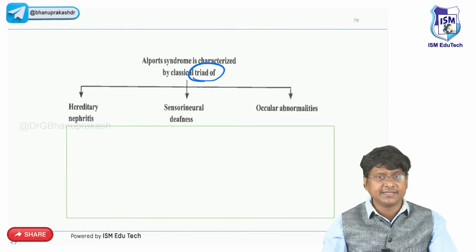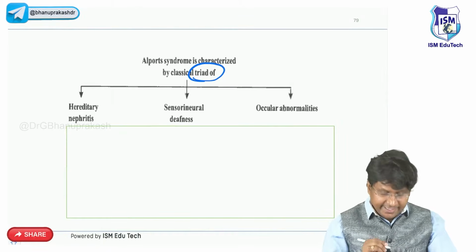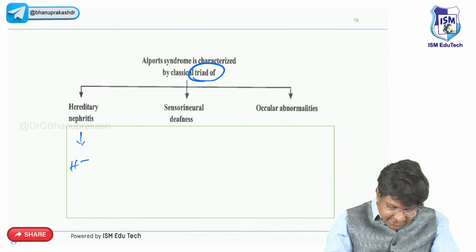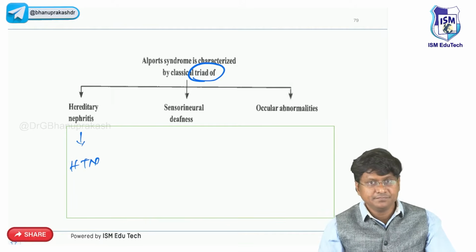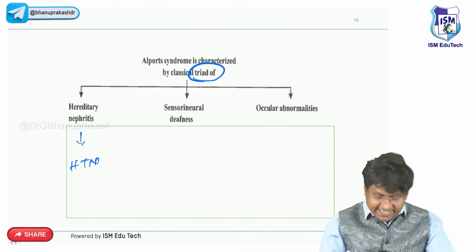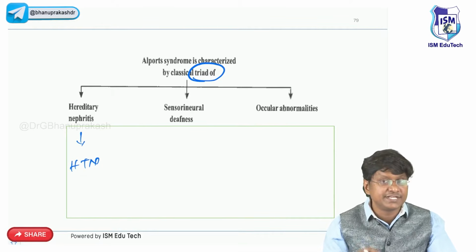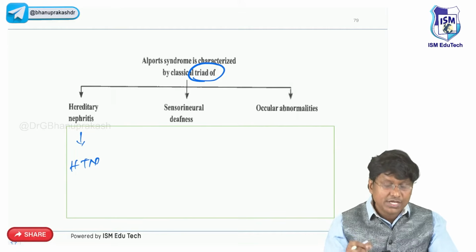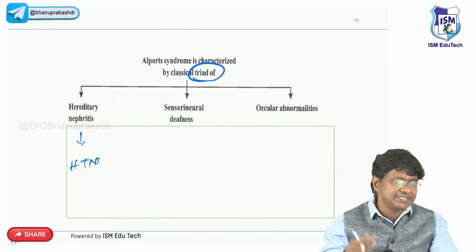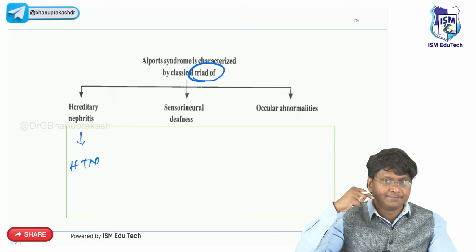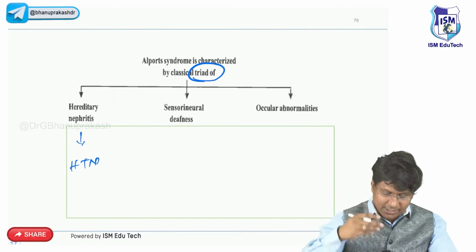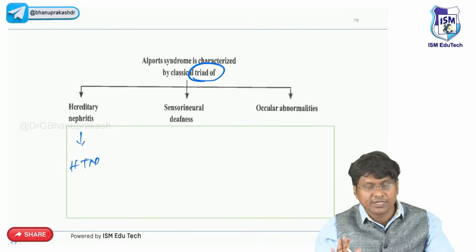What is that classical triad? Number one, hereditary nephritis, because of which they can have hypertension. Next, these patients will have sensorineural hearing loss, because the alpha 5 chain of type 4 collagen is also present within the cochlea. So that is the reason for the sensorineural hearing loss.